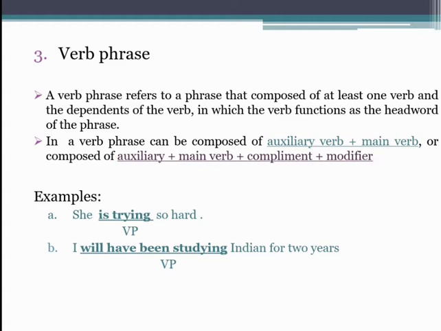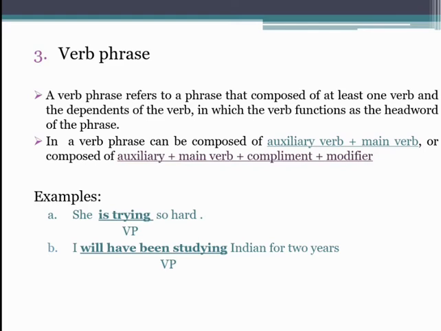Okay, now the example. The first example is she is trying so hard. Is trying merupakan verb phrase yang tersusun dari auxiliary yang berupa is dan present participle or main verb yang merupakan trying. And then the second example is I will have been studying Indian for 2 years.